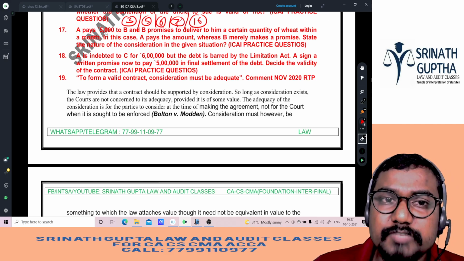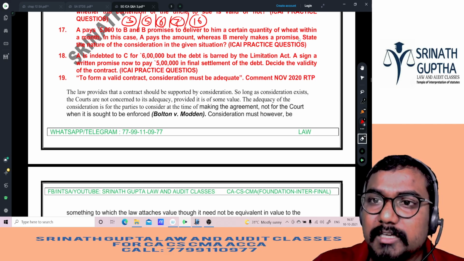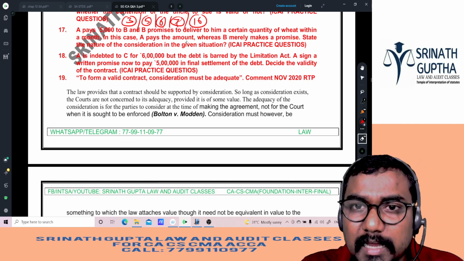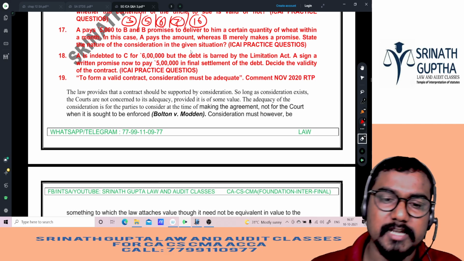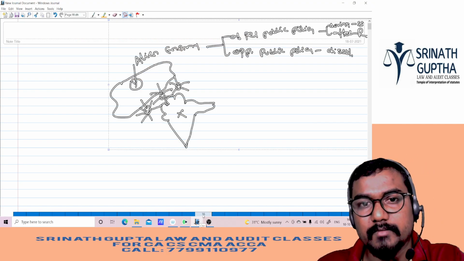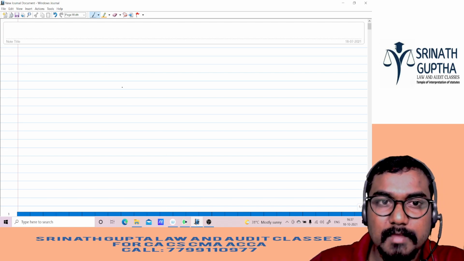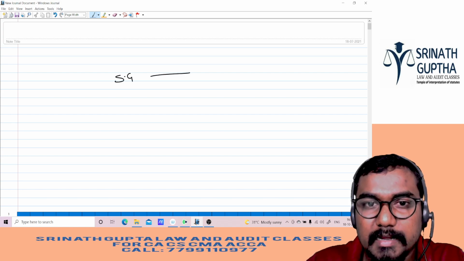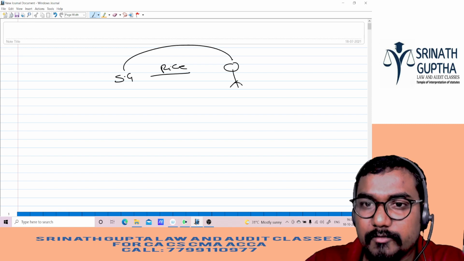17th question. A pays 5,000 rupees to B, and B promises to deliver him a certain quantity of wheat within a month. In this case, A pays the amount, whereas B has made only a promise. State the nature of consideration. What is the nature of consideration here, beta? Already I gave the rice bag. I said to Rohit, Rohit, if you give me 1,000 rupees, I will give you a rice bag.